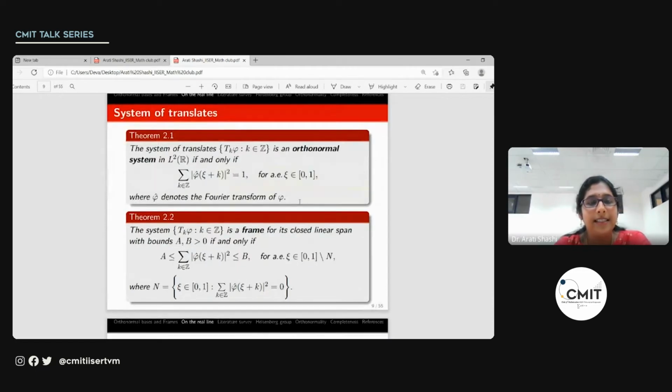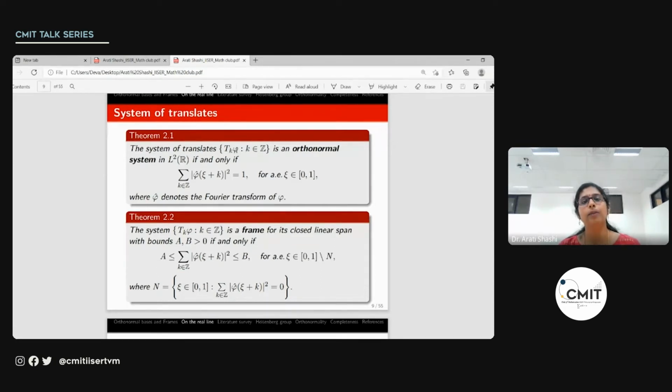Okay, so now let's understand what is a system of translates. We're just looking at what it is in L2 of R. We take a function phi in L2 of R and we apply the translation operator on phi, translates by all the integers. So then we generate a collection of elements. It is generated by this single function phi, that is a system of translates.